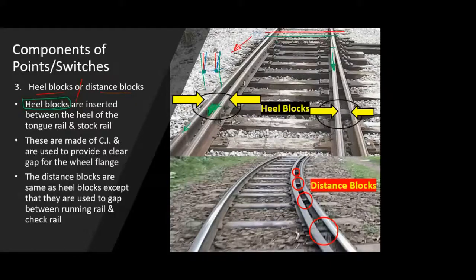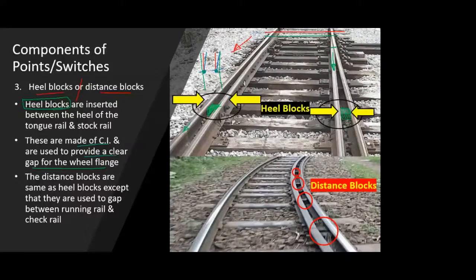And the heel of the switch or point is the location that will act as a pivot, and your tongue rail will move about this heel section. That heel section has to have a gap maintained between the stock rail and the tongue rail. To maintain this gap you need blocks made of solid metal, and those are the heel blocks. As you can see, they are made of cast iron, and they are used to provide a clear gap for the wheel flange.